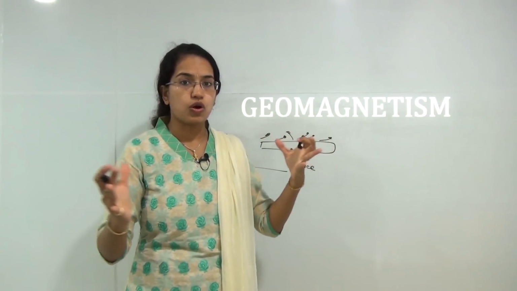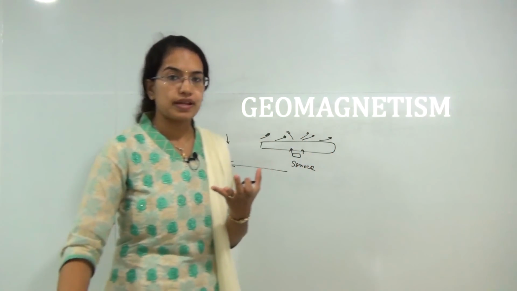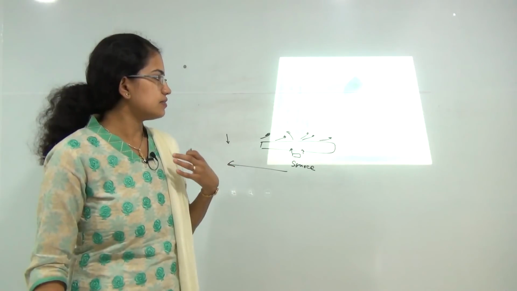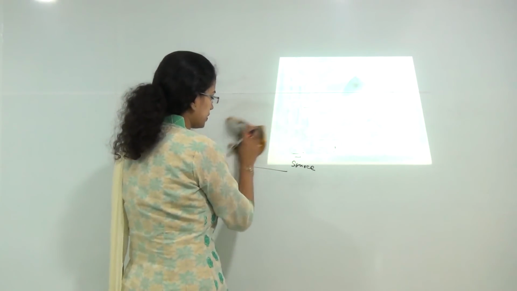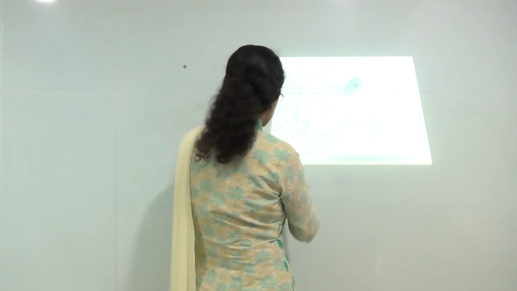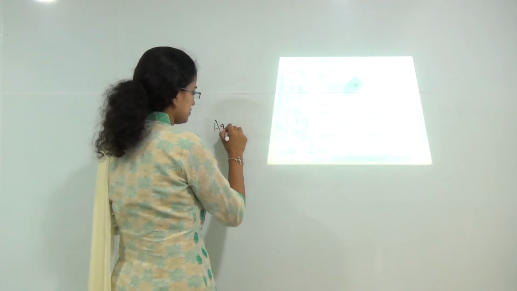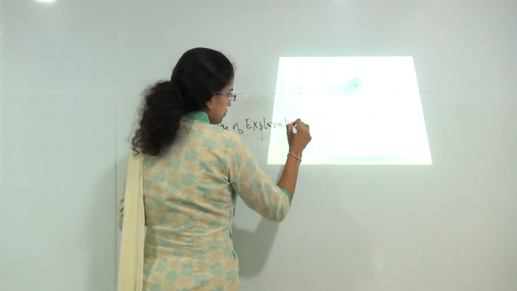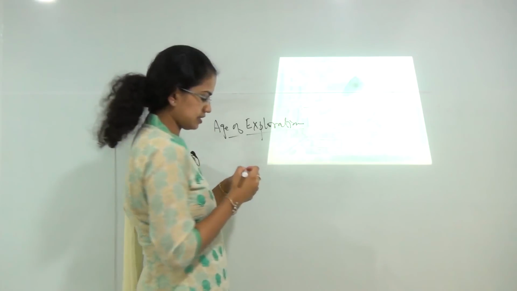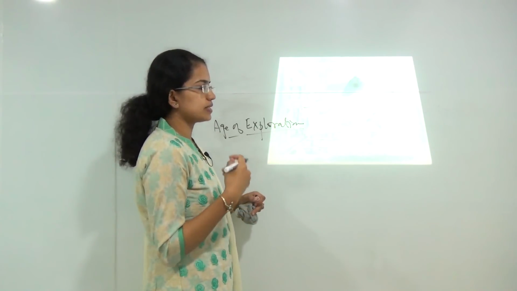Now Earth being so complex, understanding geomagnetism on the Earth is a very complex phenomenon. There has been a lot of discussion regarding the Earth's magnetic field, and to start with, during the age of exploration, where different continents were being found and different places were being explored, numerous instruments were used.